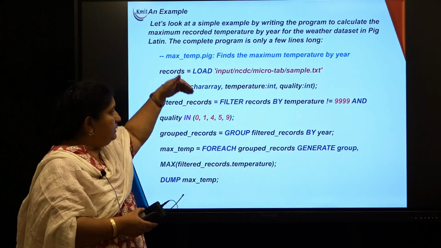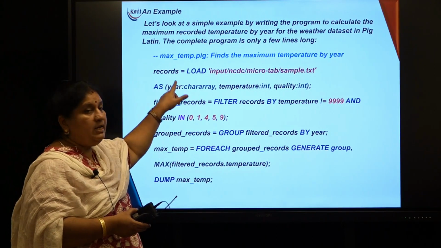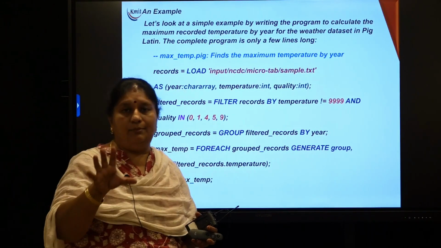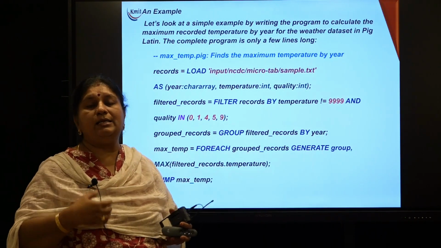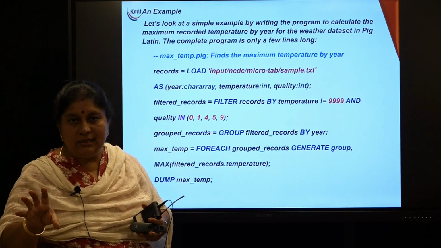Now from the data set these 3 fields are extracted and maintained similar to an Oracle table. So here also we call them relations. Here also a relation is a collection of tuples.